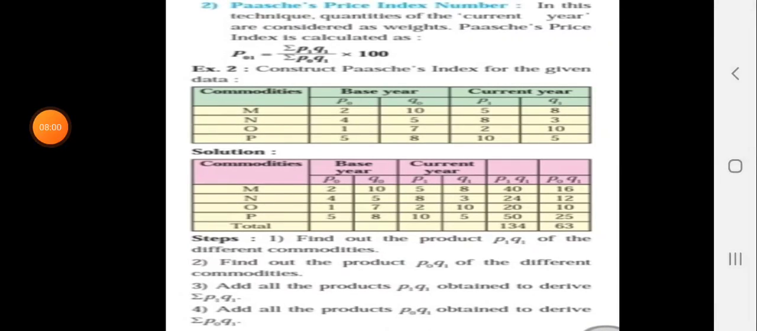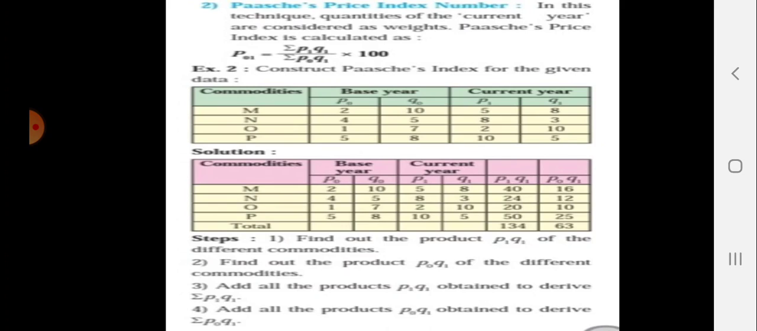So the summation of P1 Q1 means what? The first P1 Q1 is 5 multiplied by 8, that is 40. Then the second N commodity, 8 multiplied by 3, that is 24. Then next is 10 multiplied by 2, 20. Then the last P commodity, 10 multiplied by 5, 50. So the summation of P1 Q1 is 134.